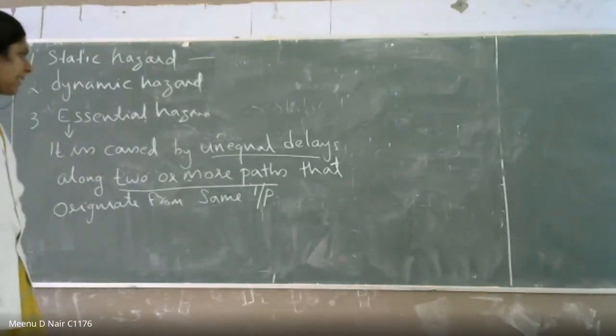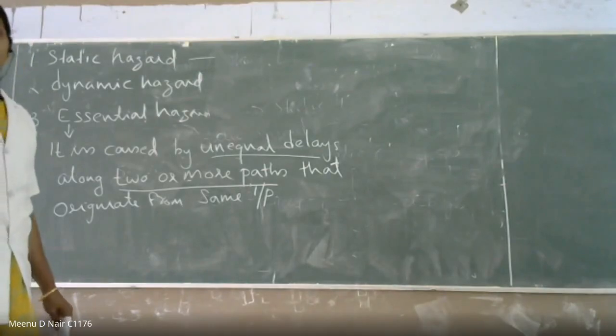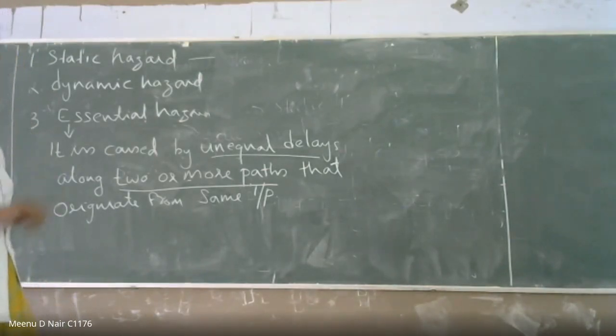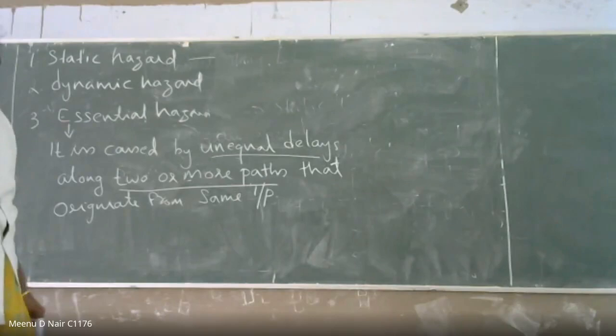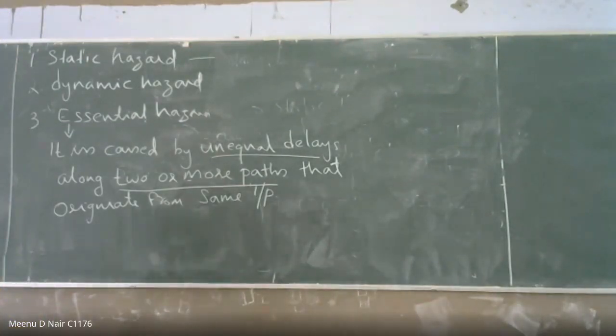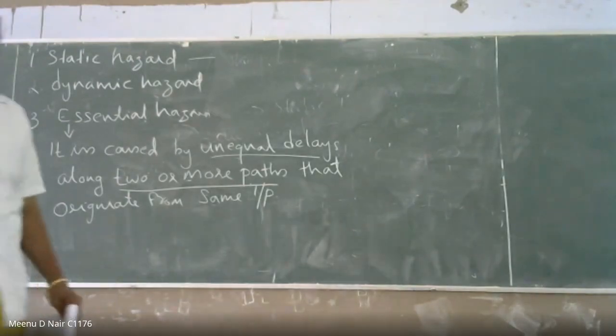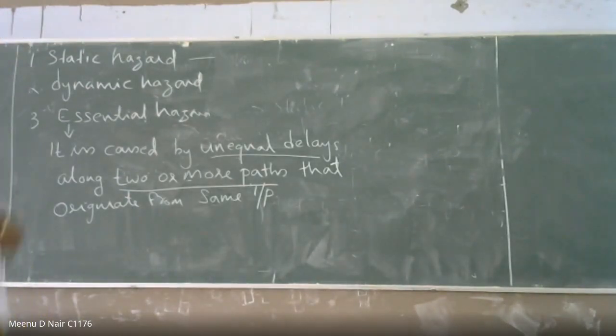But in the case of essential hazard, you might be getting two or more paths. Two or more path delays will be there, and it will cause the hazard in the circuit. That is what essential hazard is. Then you note down the point, then we will do some examples in hazard elimination.